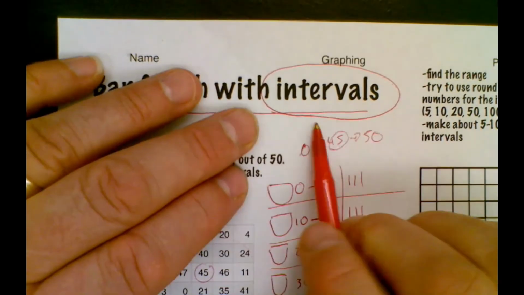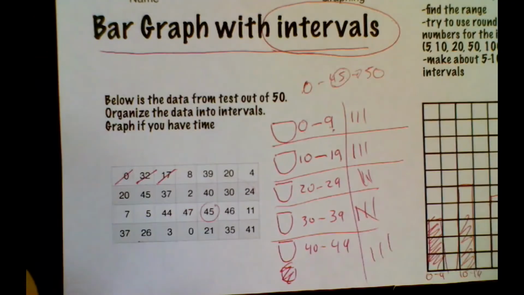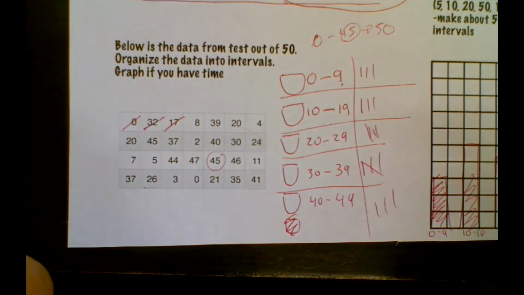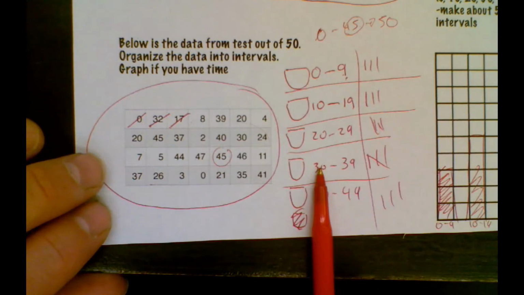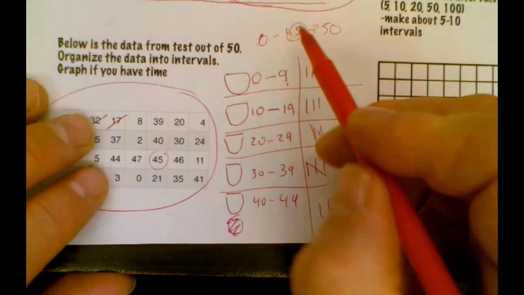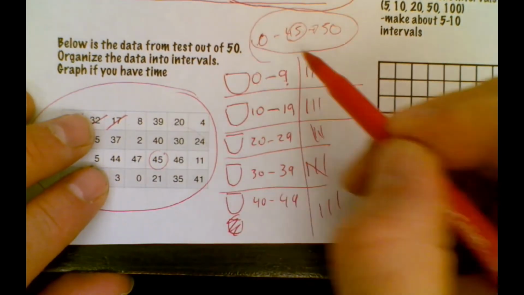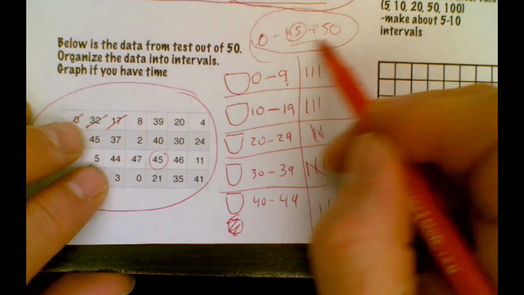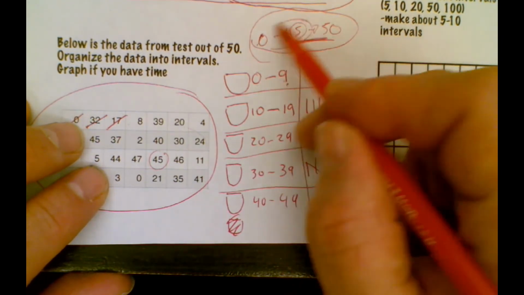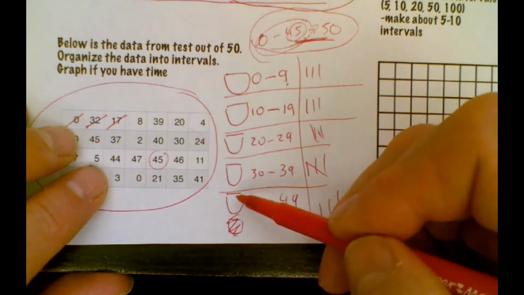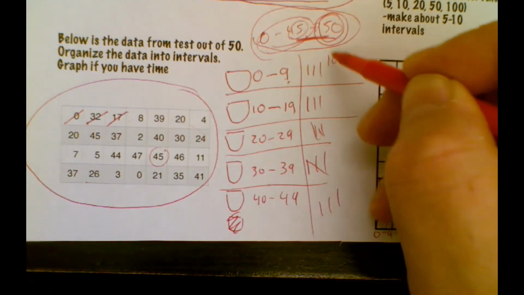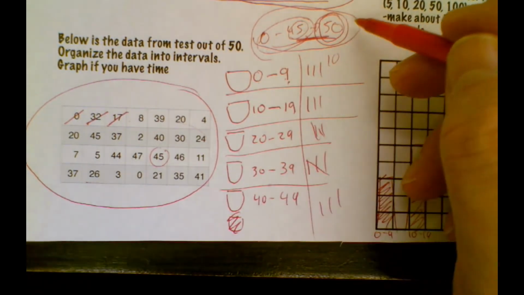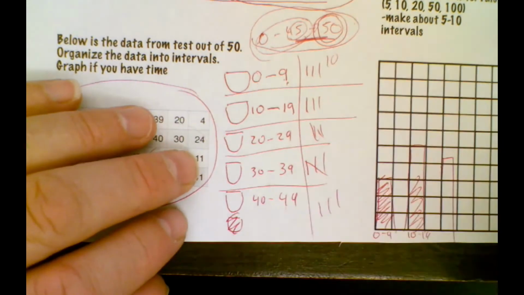Now, I've made a whole separate movie about intervals because they are one of the toughest things to do. If you're in grade 4, then this list will be in order for you, and that makes it a little easier to figure out. Basically, again, the important part is that you are looking at the range and then trying to think about 5 or 6 pots that you can do it with. If it was out of 50, then that is like 10 in each pot. If it was up to around 100, maybe you do 20 in each pot. And that is the way you do intervals.